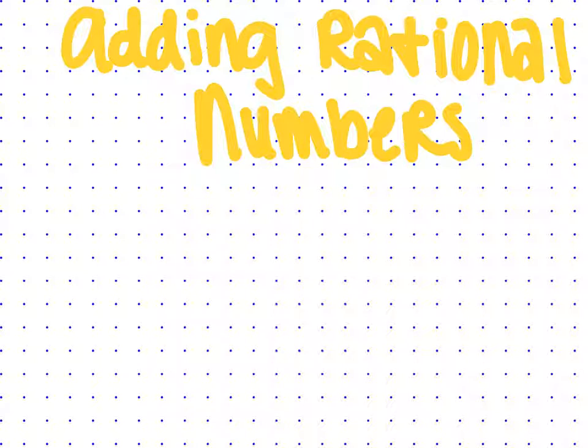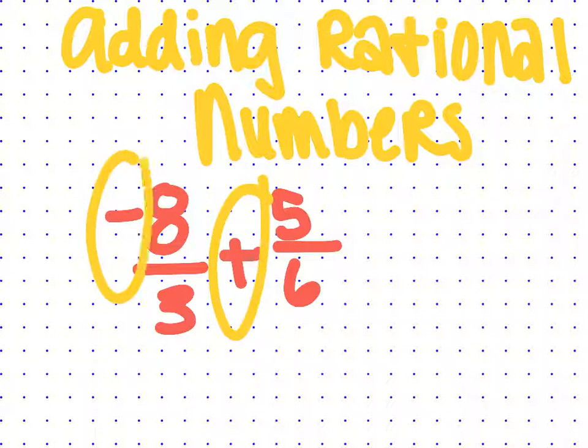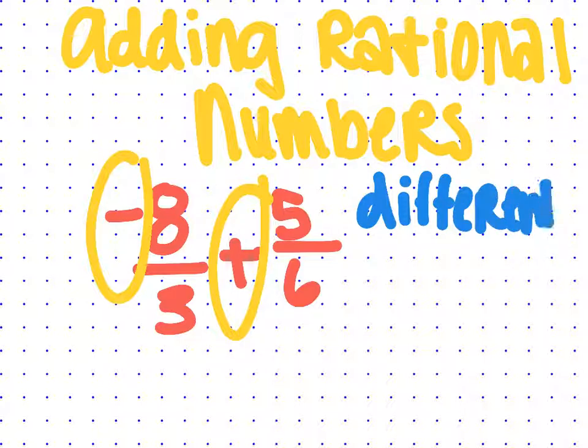Okay, now we're on to example 1, adding rational numbers. So if we have negative 8 over 3 plus 5 over 6. So let's look at our signs. They have different signs. Now before we would say that we knew the answer was going to be negative, but since we're adding, it's not exactly the same. So we're going to look and see which is the biggest number, not considering any signs. So the biggest number would be 8. So we look at a sign, it's a negative, so we know the answer is going to be negative, okay?